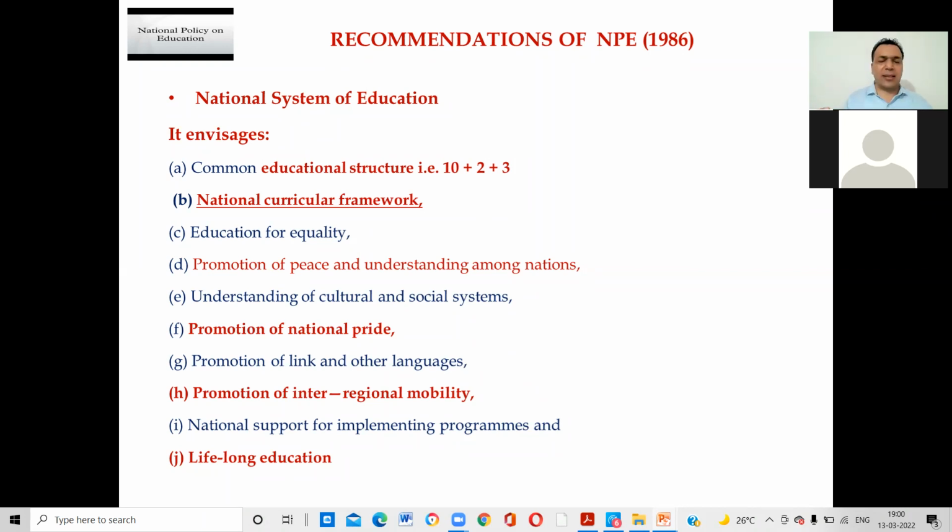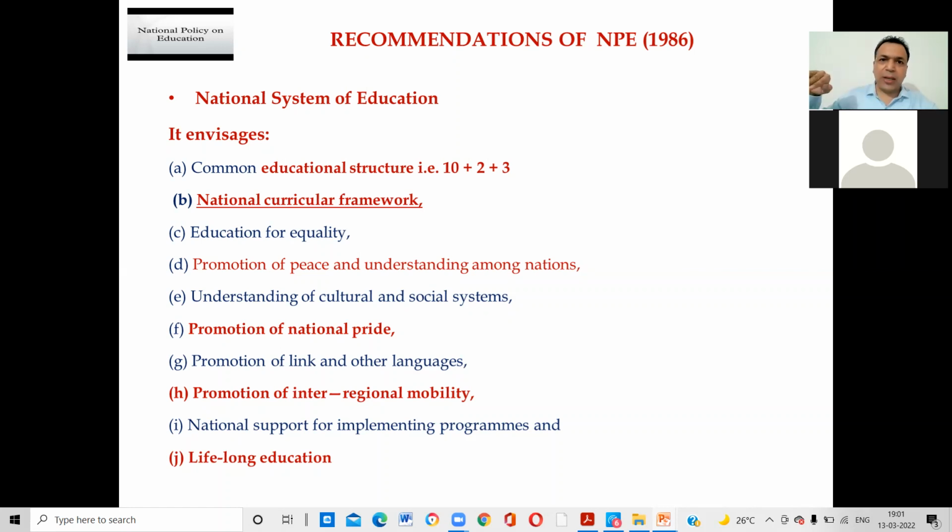After 1986, whoever is a graduate followed 10th class plus 2 years, plus 2 class. After the plus 2, he has to do the degree, for which he has to give 3 years. This is called 10 plus 2 plus 3. But what does the new education policy say? 5 plus 3 plus 4 plus 4.